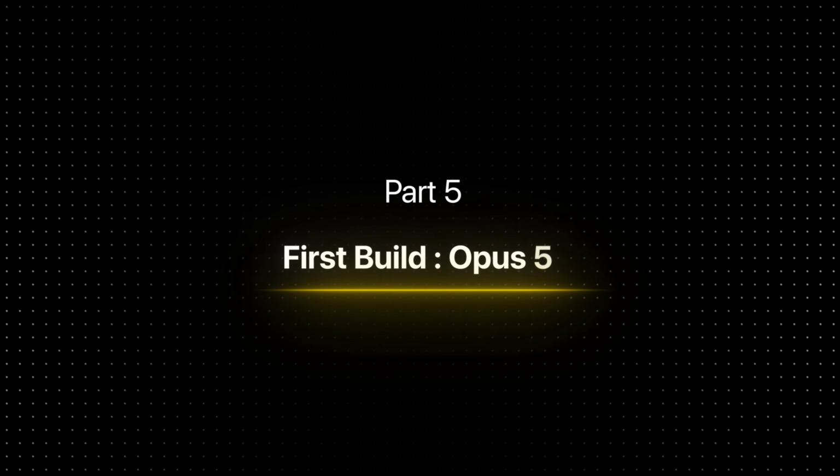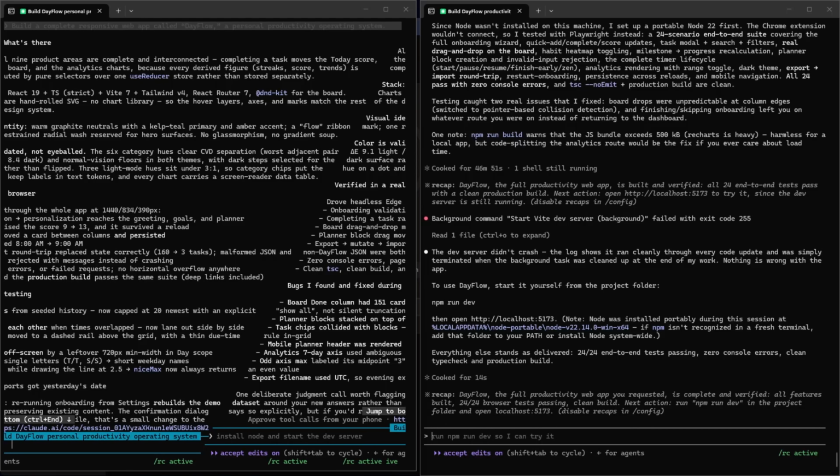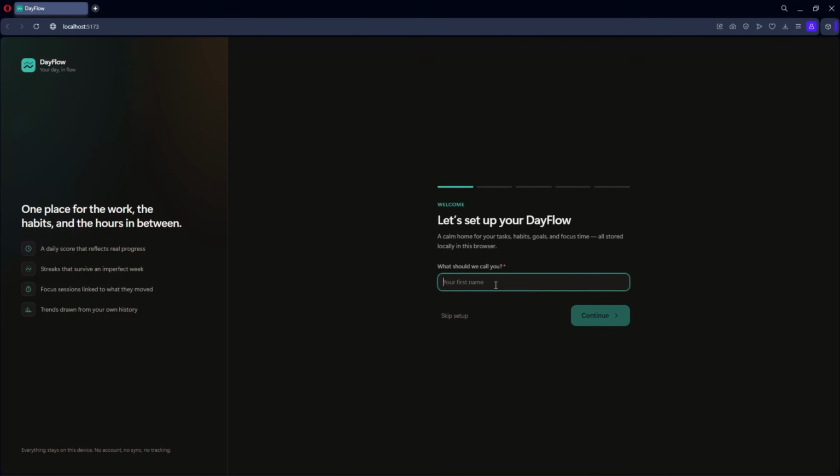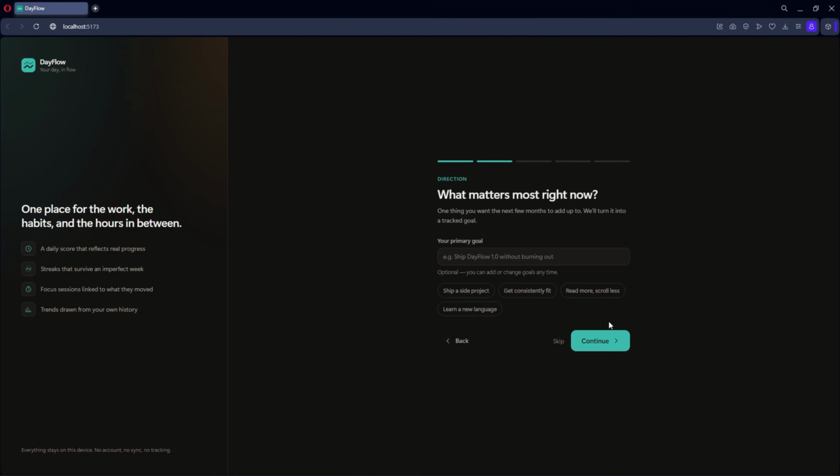Part 5, first build, Opus 5. Okay, now Opus 5 has finished about 15 minutes after Fable, so let's see what Opus has made. From the first impressions alone, I'm liking Opus 5's onboarding system design a lot better.